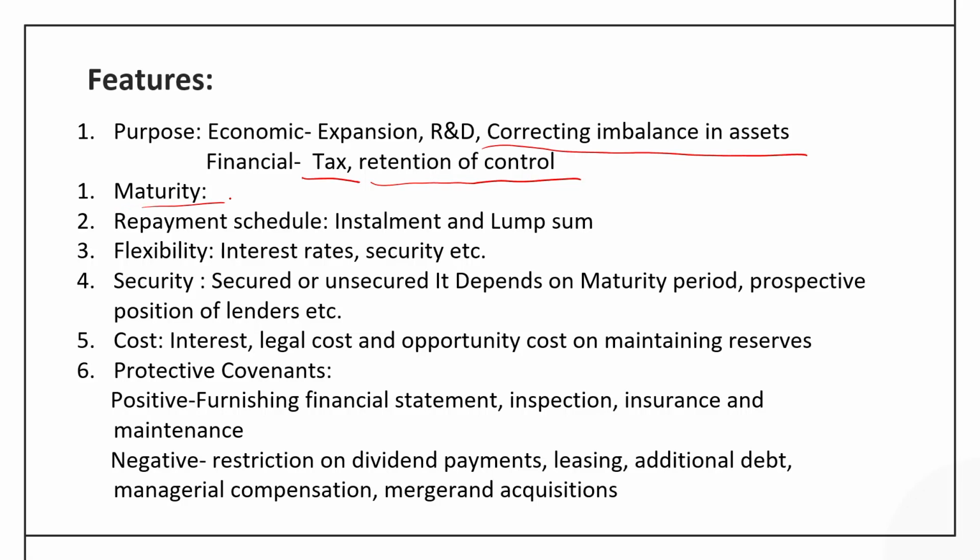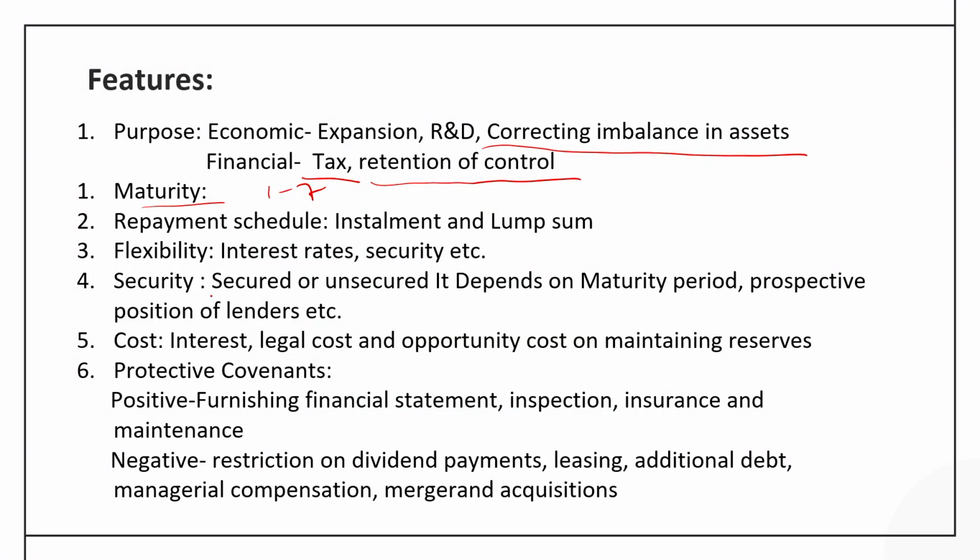Maturity ranges from 1 year to 7 years. The repayment schedule can be tailor-made and it can be negotiated between the lending institution and the company. It can be an installment payment, or there can be some lump sum payment towards the end of the first year, second year, third year, and so on. As far as flexibility is concerned, the term loan is very flexible as far as the payment of interest and security is concerned. And security of this term loan may involve some of the property, some of the equipment, and the financial instruments of the company.